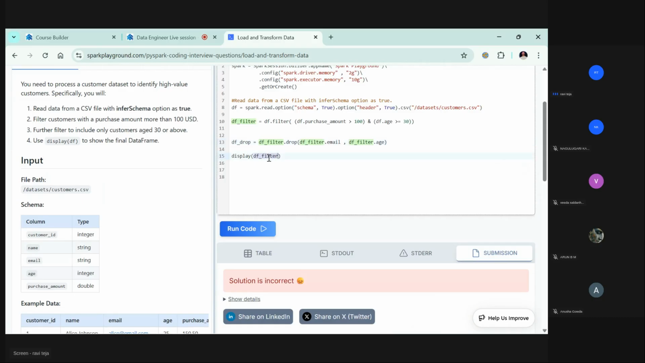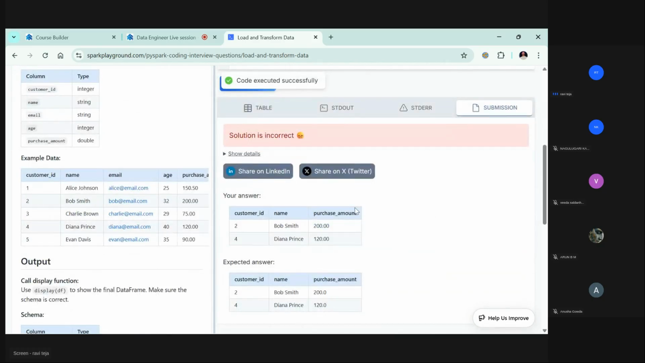So let me print the drop. Okay, let me run the code. Let's see what will happen. Again, it says incorrect. Why? So we got 2 for Bob Smith, purchase amount 200. Solution is incorrect. Show details.